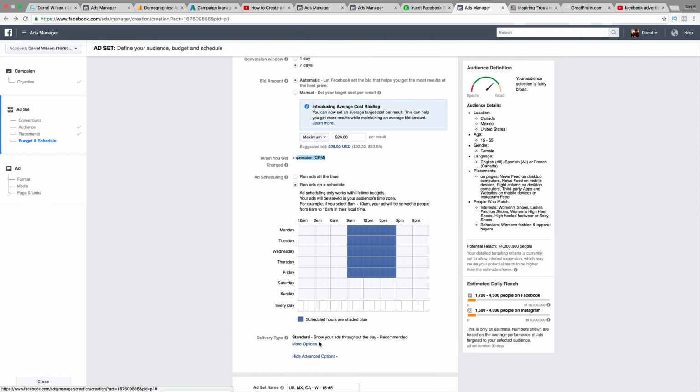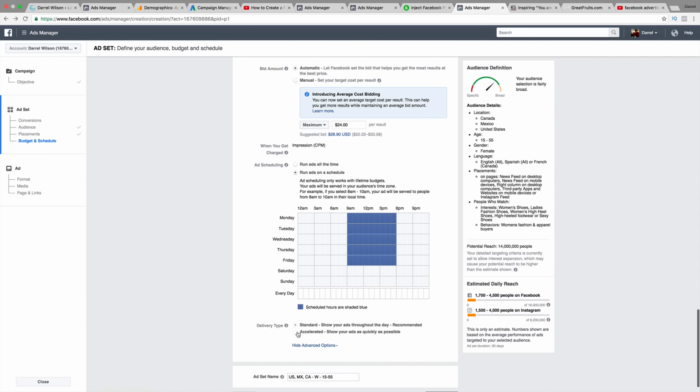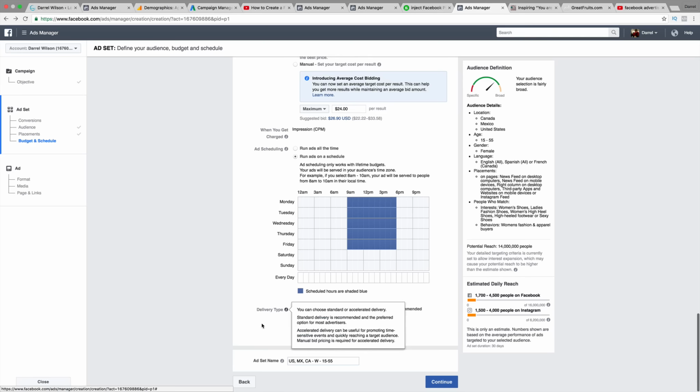So delivery type, you guys want to show your ads throughout the day, or we can actually do accelerated. Oh no, you cannot. So we're just going to do standard for this one. It doesn't really matter, guys, because remember, we're being charged for the conversions. So it looks like Facebook's kind of saying we're just going to do it standard. We're not going to do it accelerated because we're basically getting money off conversions.